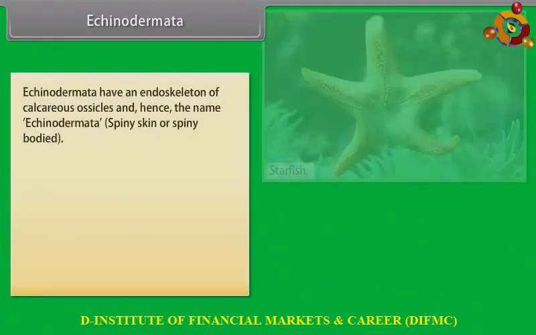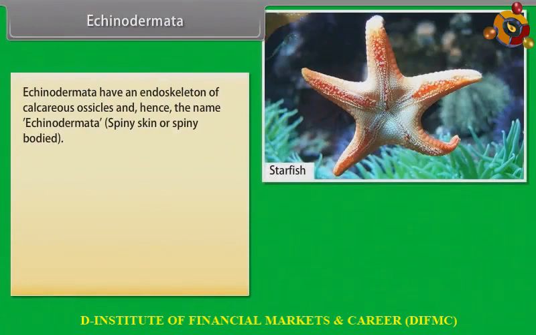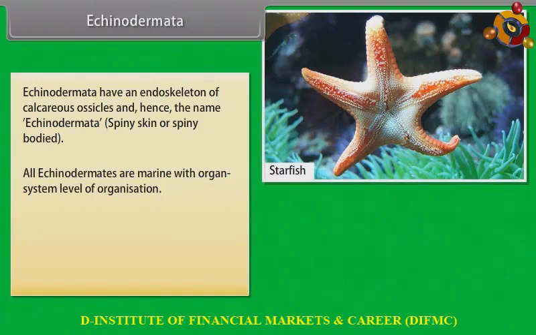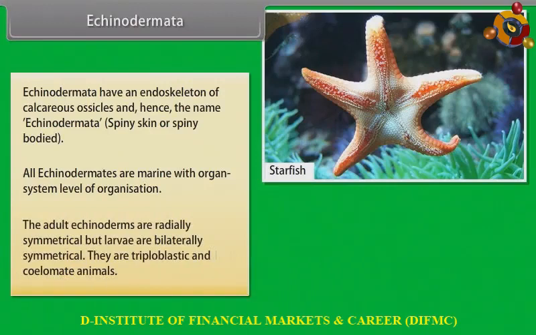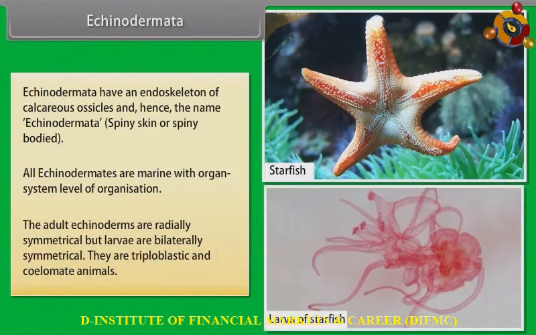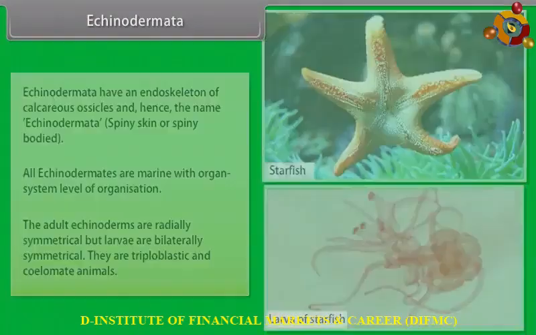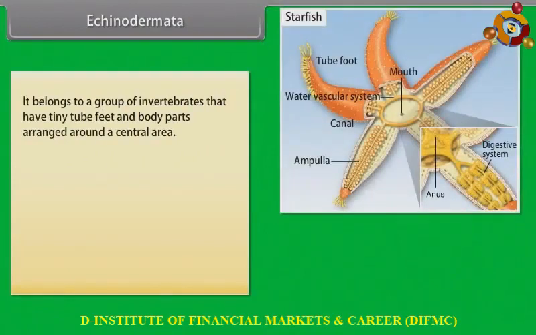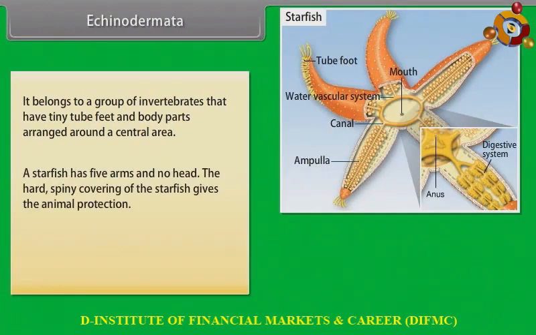Echinodermata. Echinodermata have an endoskeleton of calcareous ossicles and hence the name echinodermata, which means spiny skin or spiny-bodied. All echinoderms are marine with organ system level of organization. The adult echinoderms are radially symmetrical, but larvae are bilaterally symmetrical. They are triploblastic and coelomate animals. It belongs to a group of invertebrates that have tiny tube feet and body parts arranged around a central area. A starfish has 5 arms and no head.